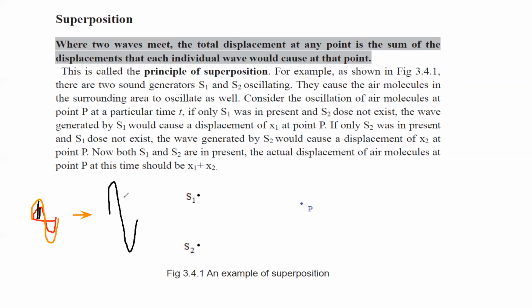So as a result, what will we get? We will get a wave of higher amplitude, and this type of combination, when two waves combine, we call a constructive interference. But the second thing that might happen when two waves combine is that they might cancel out the effect of each other, or they might reduce the effect of each other.